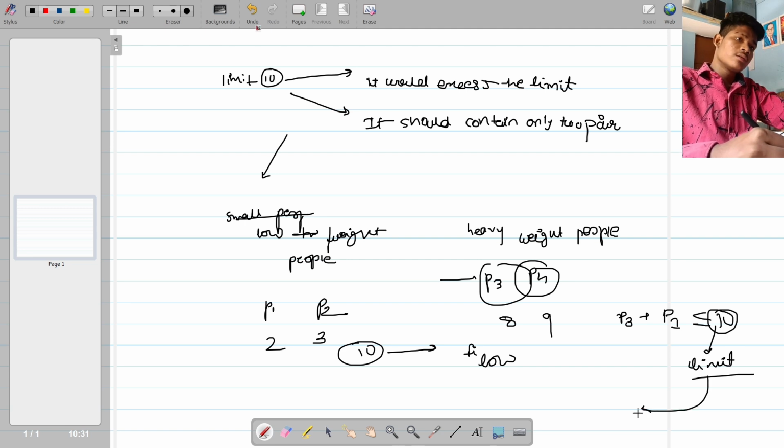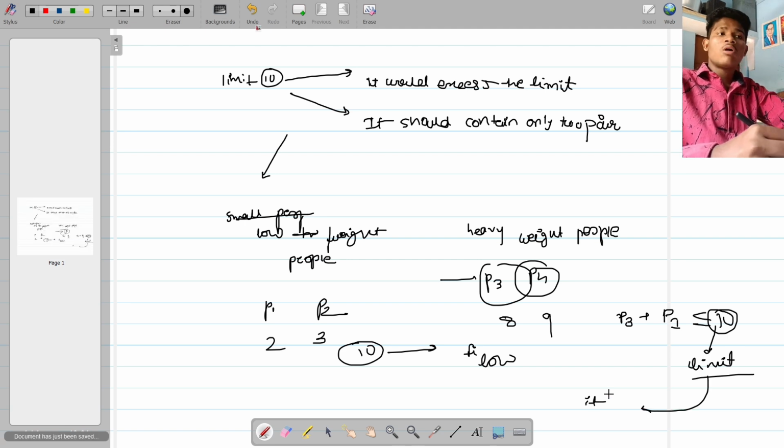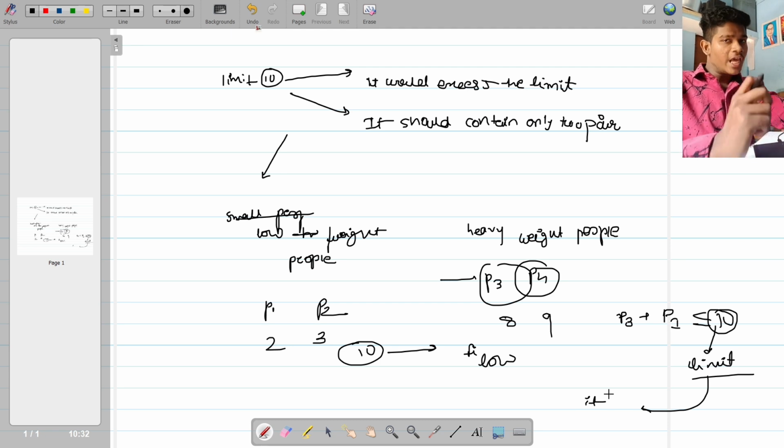So it's good, it is not exceeding the limit. And if the heavyweight person alone equals the limit, we will directly return. Now let's go to the code we have written and dry run it.